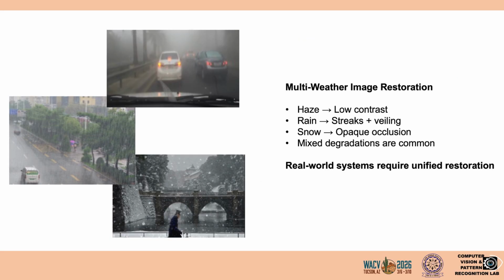In real-world applications such as surveillance, autonomous driving and robotics, vision systems often operate under adverse weather conditions. Haze reduces contrast and visibility, rain introduces streaks and veiling effects, snow creates opaque occlusions. However, in reality, degradations are rarely isolated. We often encounter mixed weather conditions, for example, rain with fog or snow with haze.